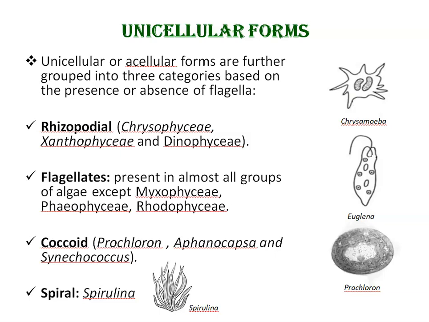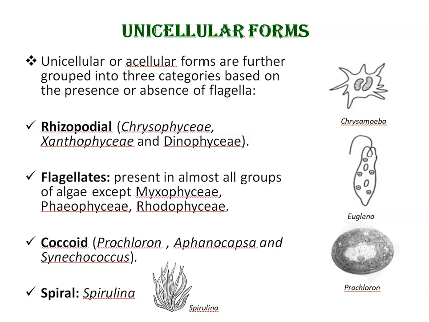Rhizopodial forms lack rigid cell wall and have a naked protoplast. Cell envelope is periplasmic, soft, and permits extensive changes in shape and size of thallus. It lacks flagella and instead possesses cytoplasmic projections called pseudopodia and rhizopodia. So these forms move in amoeboid manner. So just look at this first diagram. This is an example of rhizopodial form, and this example is Chrysamoeba.